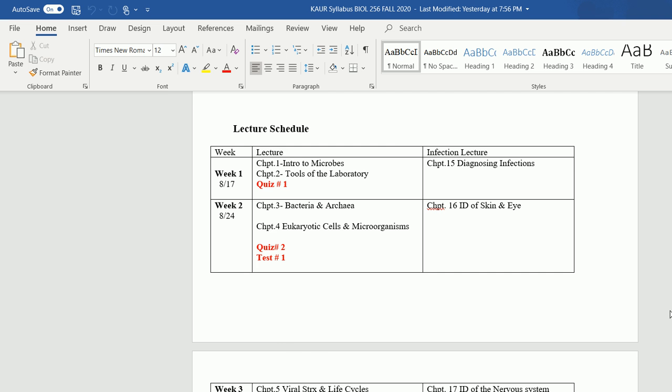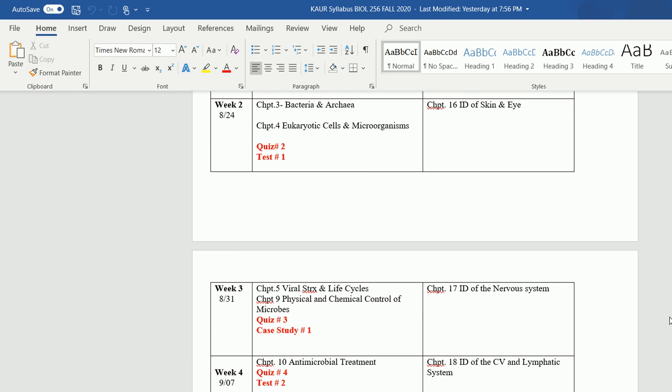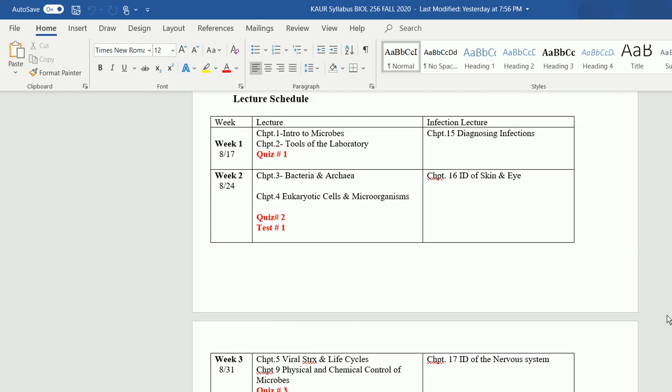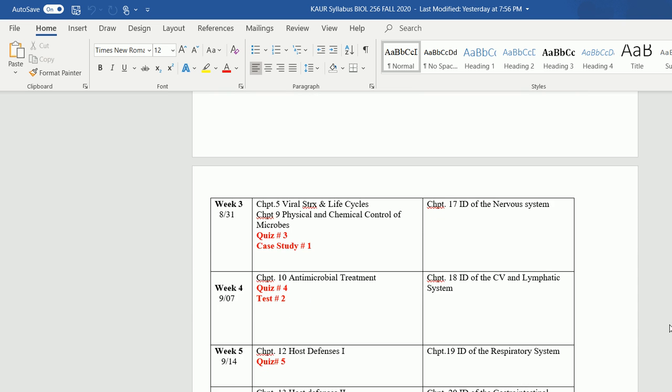In week number 2 we will be studying chapters 3 and 4, which are about bacteria, archaea and eukaryotes. And on the other side we are going to study infectious diseases of the skin and eye. From these 3 chapters we will be taking quiz number 2, and from all the content we have covered in these 2 weeks, we will be having our test number 1.